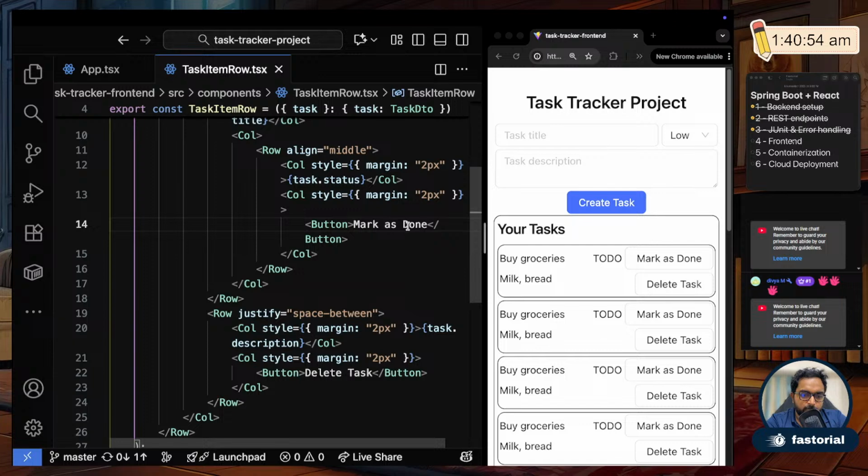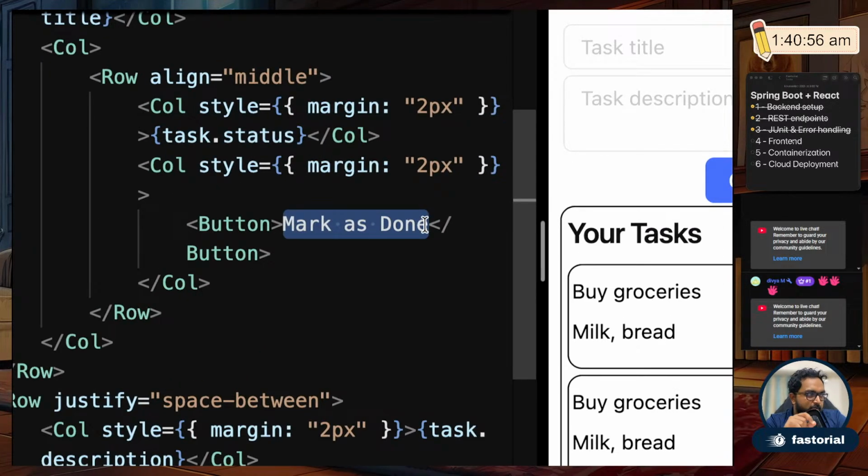Okay, so mark as done won't be mark as done always. If a task is done, it should show like mark as to do, because by mistake you might have marked it as done. But if it is in to do state, it should show start progress or something like that, so that you can actually start progress on it, and status becomes in progress. And when a task is in progress, you can mark it as done.